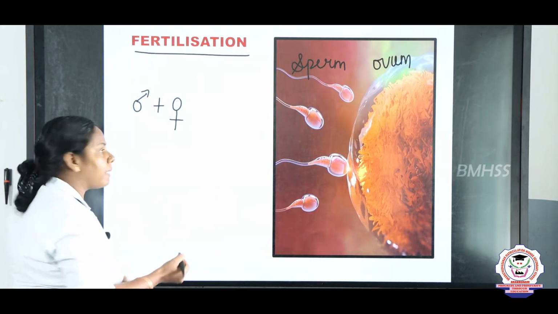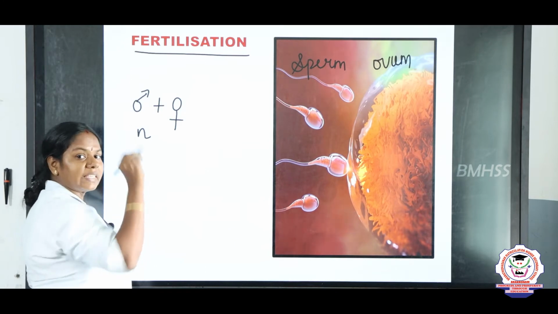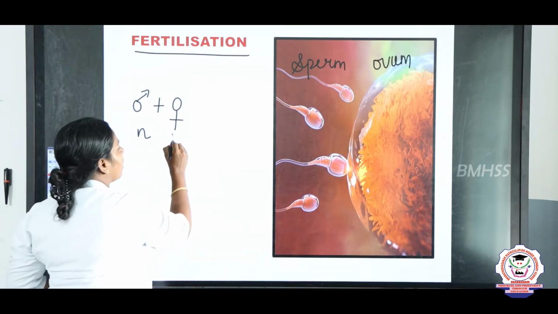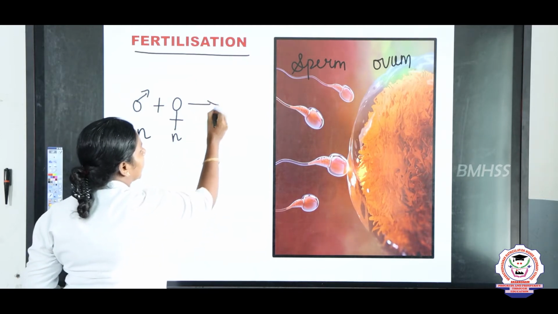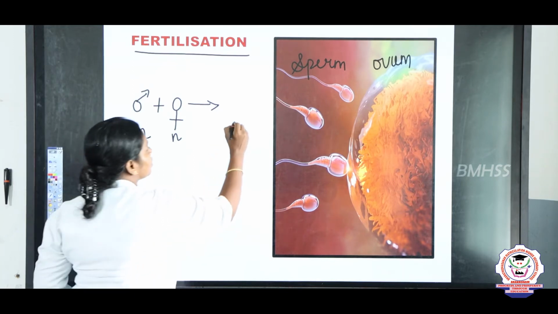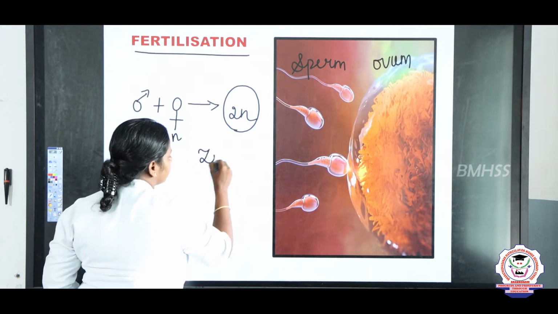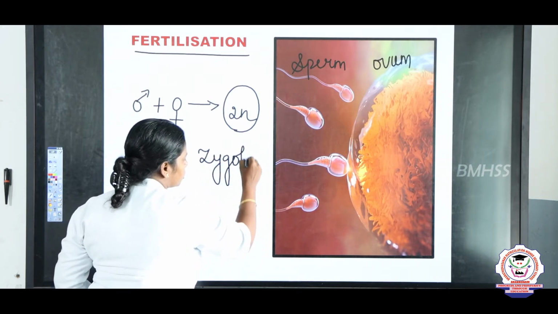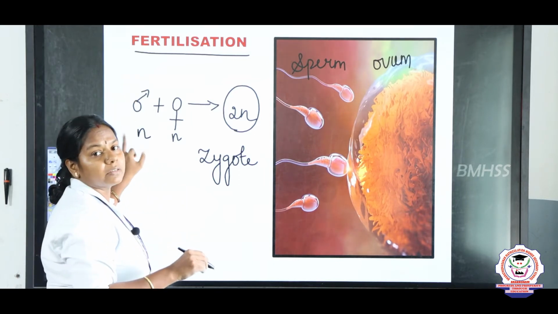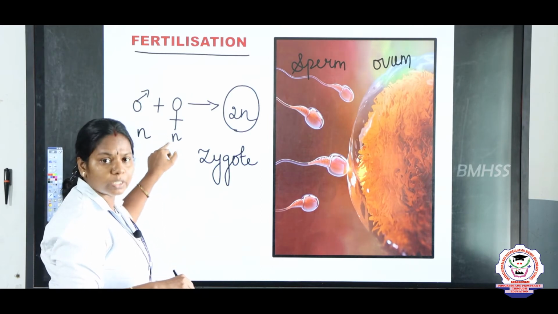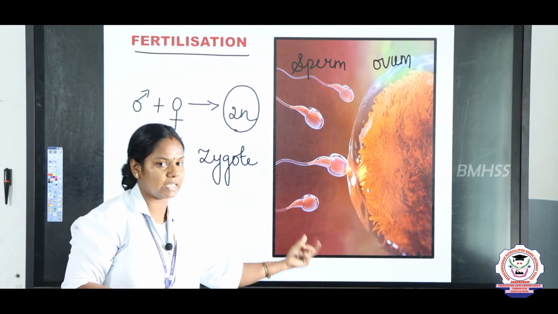And what is the nature of the gametes? The male gamete is haploid. Haploid means they have N chromosomes. The egg cell is also haploid in nature. So, they both fuse together: N plus N, 2N, to form a diploid zygote. So, what is fertilization, children? Fertilization is the fusion of a haploid sperm and a haploid ovum to form a diploid zygote. This event we call fertilization.